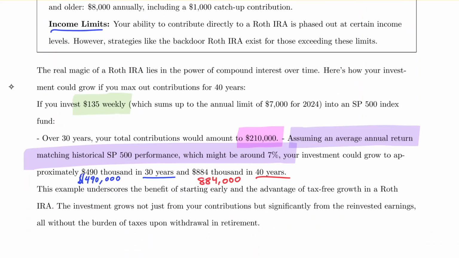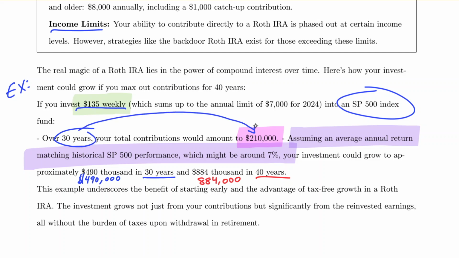So let's look at our example here. If we take the annual limit for 2024 of $7,000, that's about $135 weekly. Suppose we invest that in an S&P index fund. What I have highlighted here is historically the S&P annual average return is about 7%. So $135 a week contributed for 30 years, we've put in $210,000 cash total.